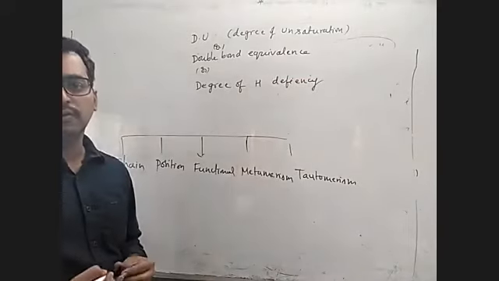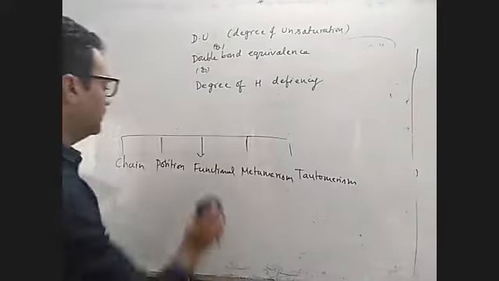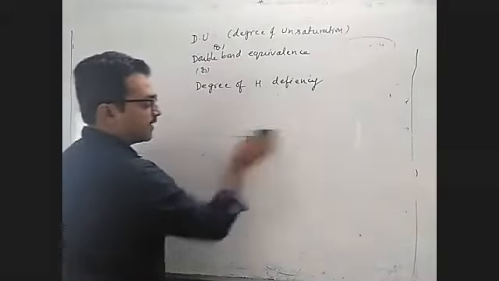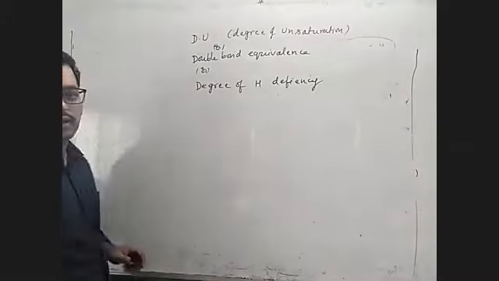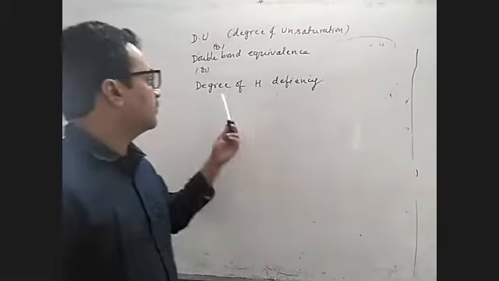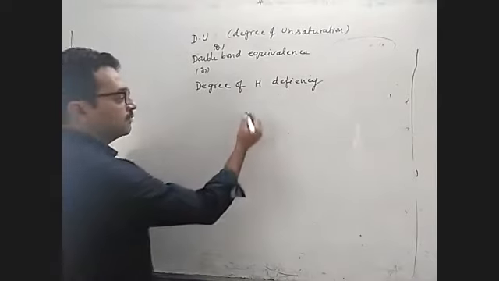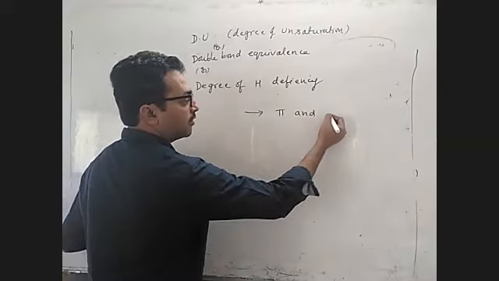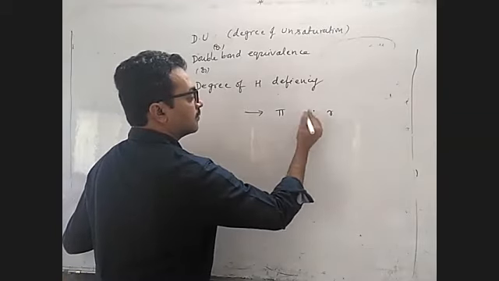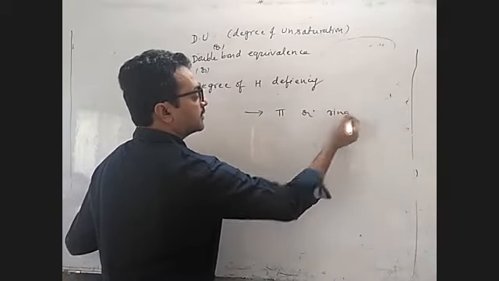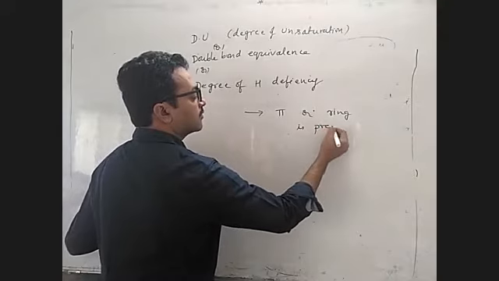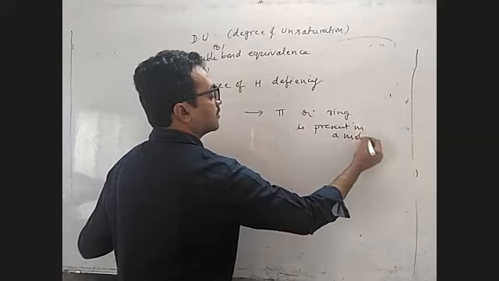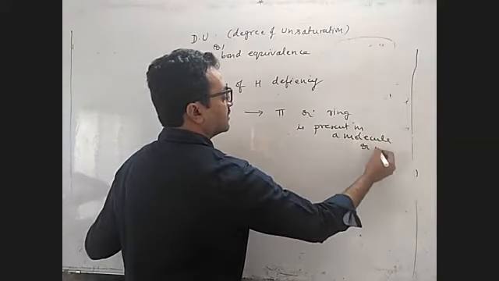This is used to find the number of pi bonds or rings, whether a pi bond or a ring is present in a molecule or not. It can be known with the help of this. This is very easy.